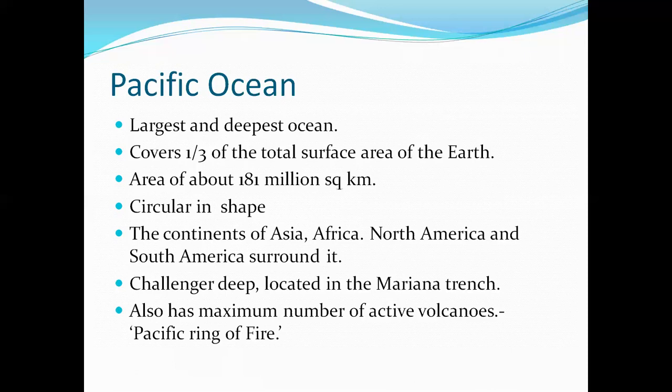Challenger Deep is located in the Mariana Trench. What is the Mariana Trench? The Mariana Trench is the deepest point present on our planet. The point where it ends is known as the Challenger Deep. It is the only point that humans have been successful in reaching. No one has gone below that point yet.